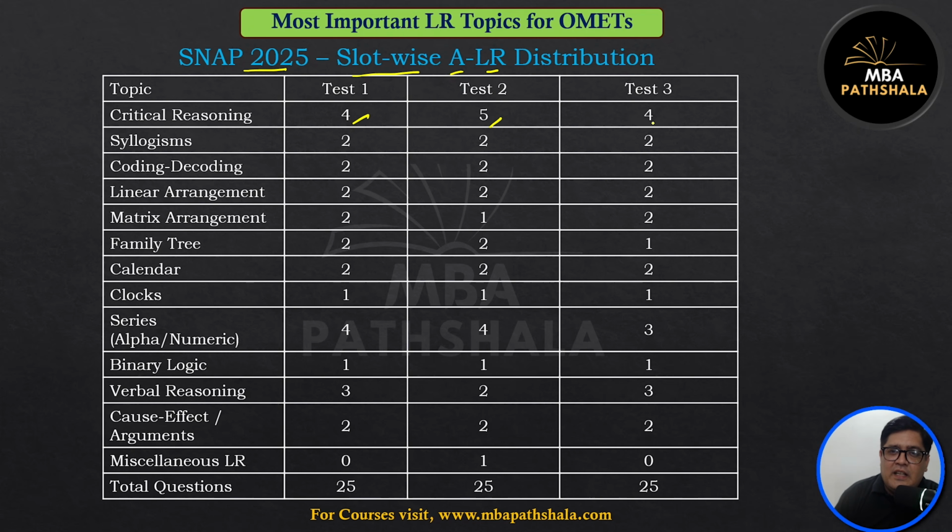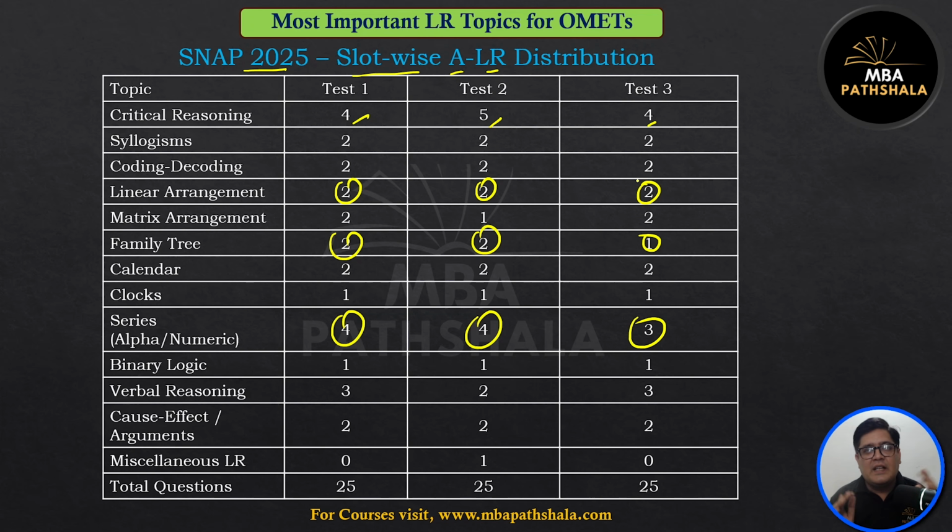Similar pattern. As I have said, they have standardized the pattern since the last 2 years. Alphanumeric series, 4-5 questions each. Family tree, 2 questions each. Linear arrangement, 2. These are singular questions. You will be told there are 7 people, A, B, C, D, E, F, G being arranged. D sits on one of the corners and so on. One question with 1 paragraph. If you ask me, I felt Snap was easier than CET only in terms of LR.